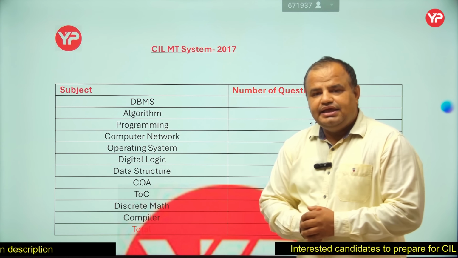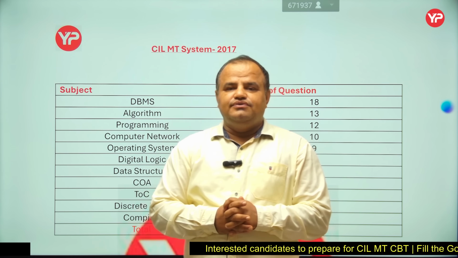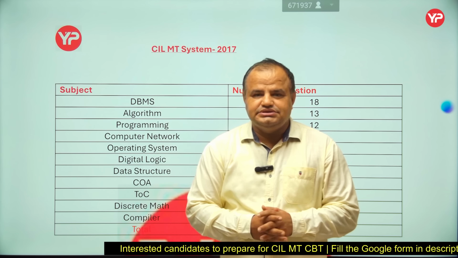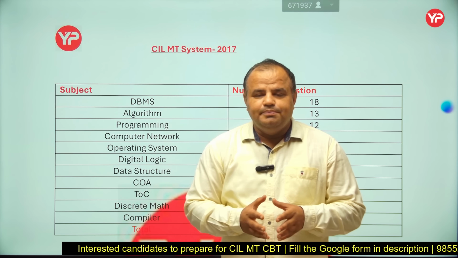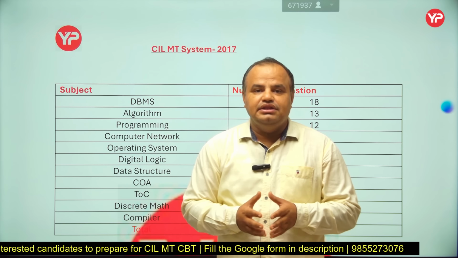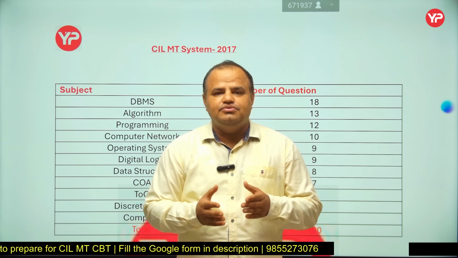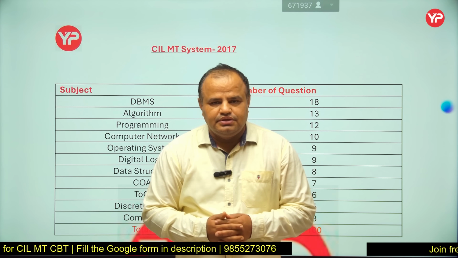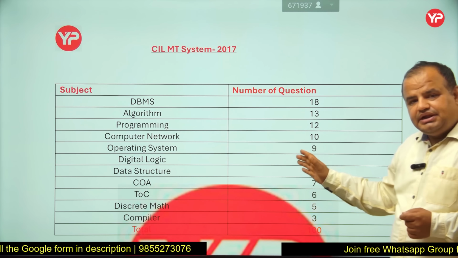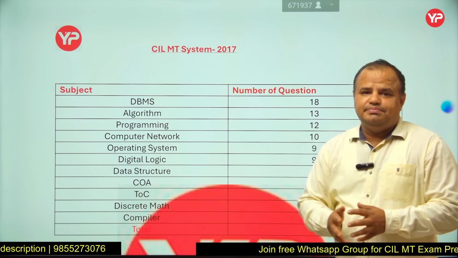So my dear students, in this video I am going to do the paper analysis of CIL MT 2017. Now you know the main subjects of the computer science branch: algorithm, DBMS, data structure, programming, operating system, computer organization and architecture, computer network, digital, discrete, TOC and compiler. These are the important or core subjects of the computer science stream, so they ask questions from these areas only. But again I am saying you have to prepare the ML, AI, data warehousing part also.